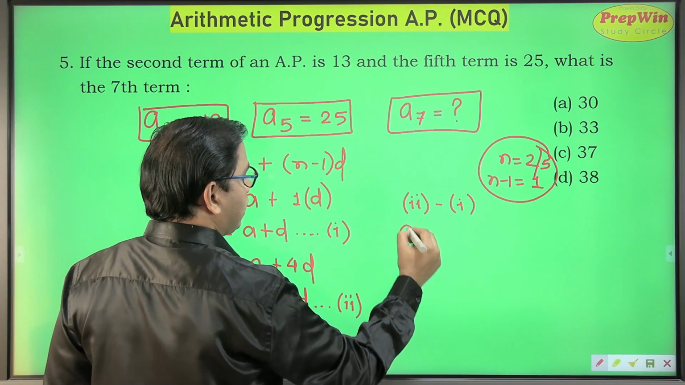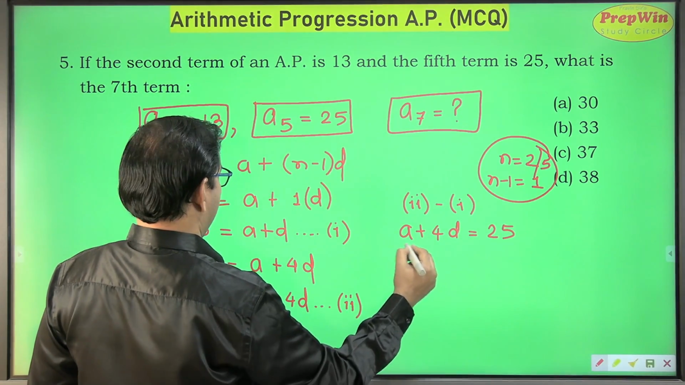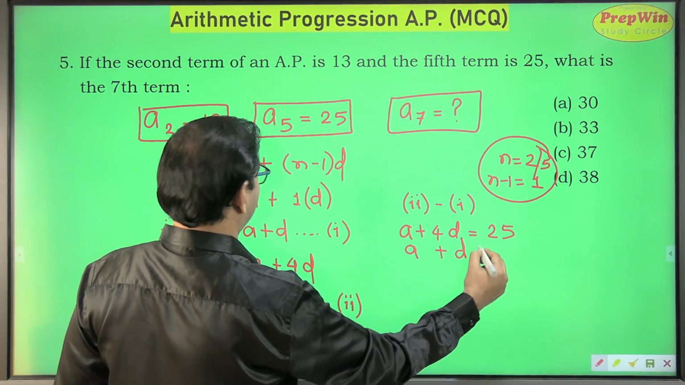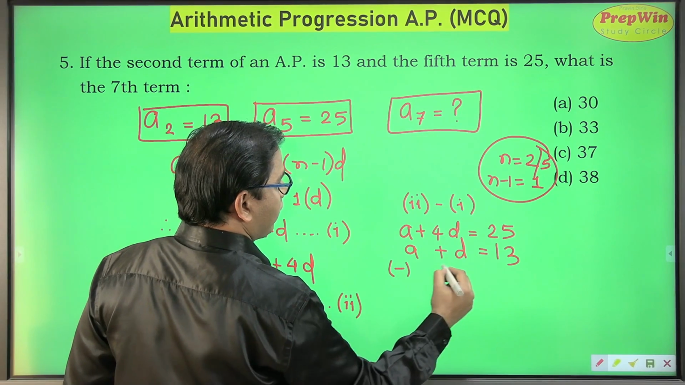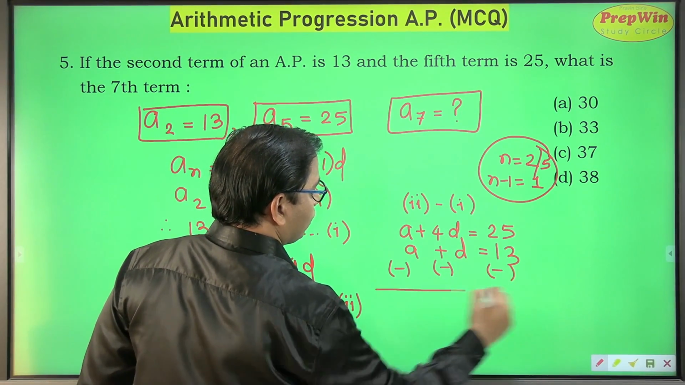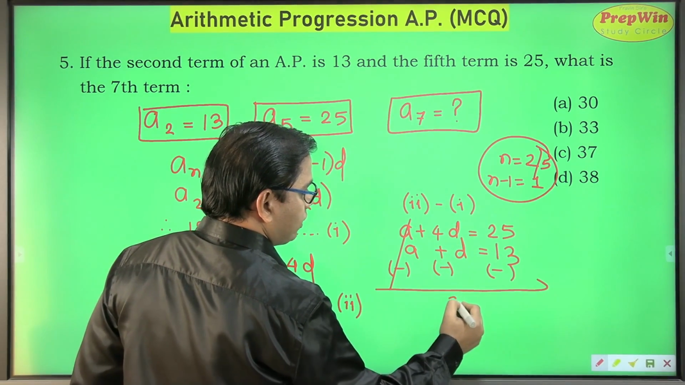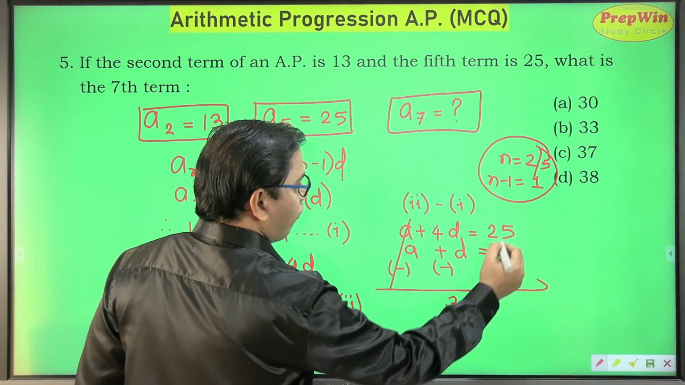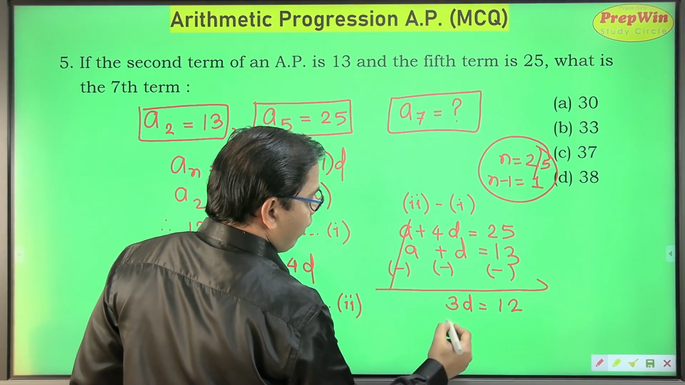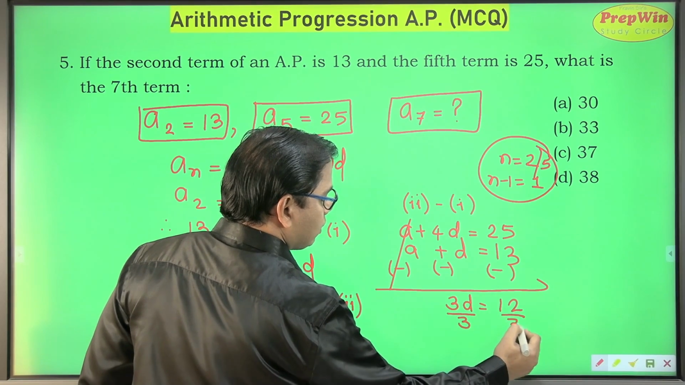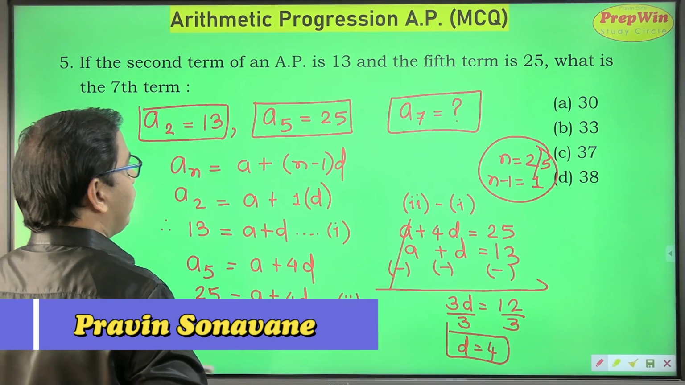My second equation is A plus 4D is equal to 25, and my first equation is A plus D is equal to 13. So subtraction, minus, minus, minus. So plus A minus A get cancelled. 4D minus D is 3D, and 25 minus 13 is how much? 12. So if I divide 3 on both sides, value of D is equal to 4. So I got the value of D.